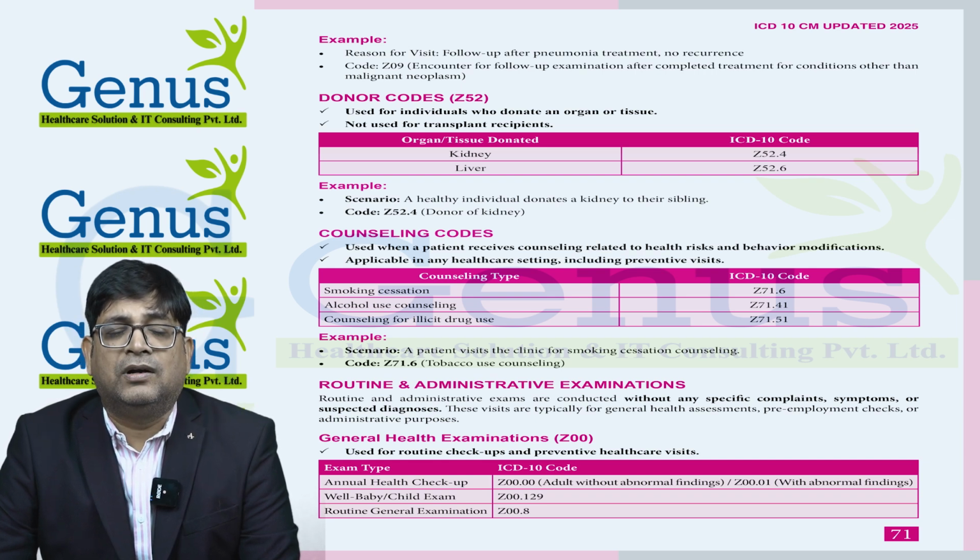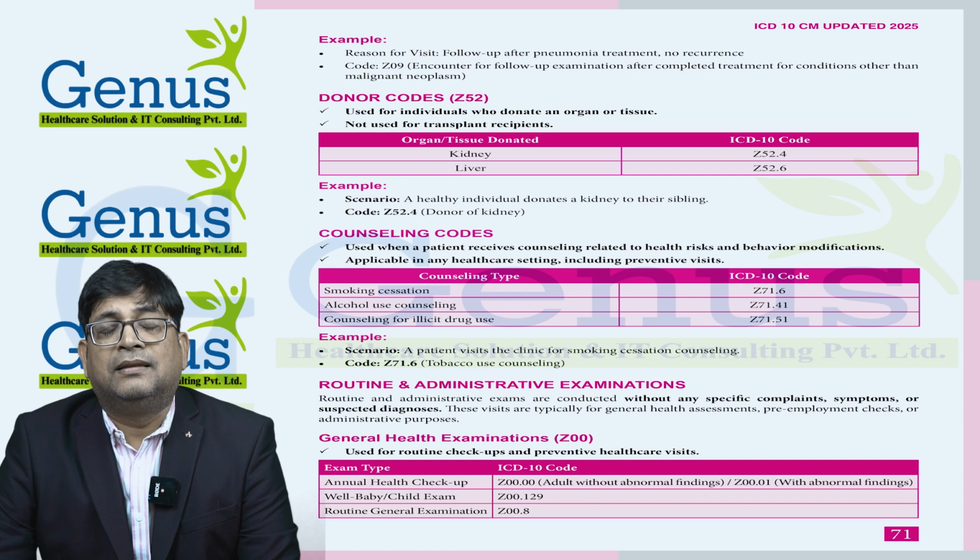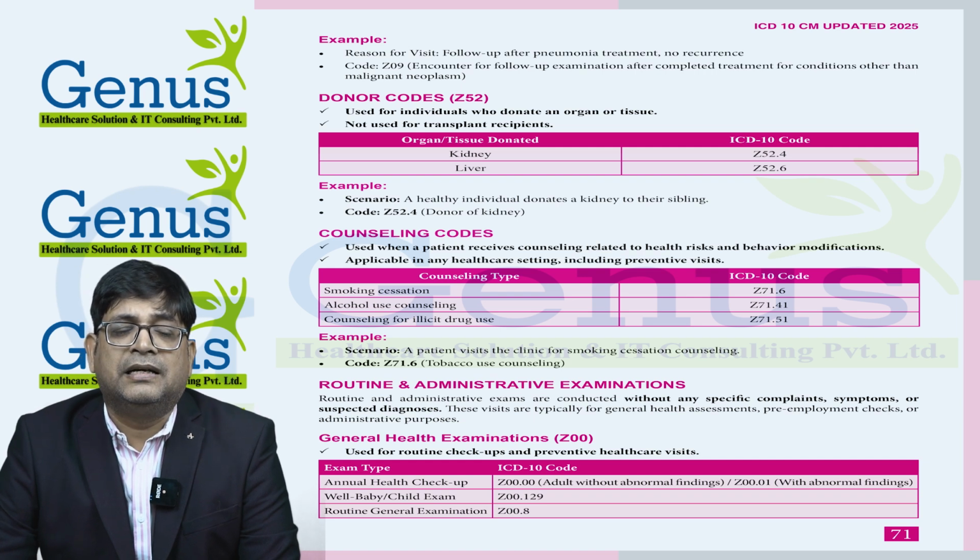Then we have counseling codes. If a patient came for smoking counseling, alcohol counseling, or illicit drug counseling, we have direct codes for these conditions. For smoking cessation counseling, we have Z71.6. For alcohol counseling, we have Z71.41. And for illicit drug counseling, we have code Z71.51.